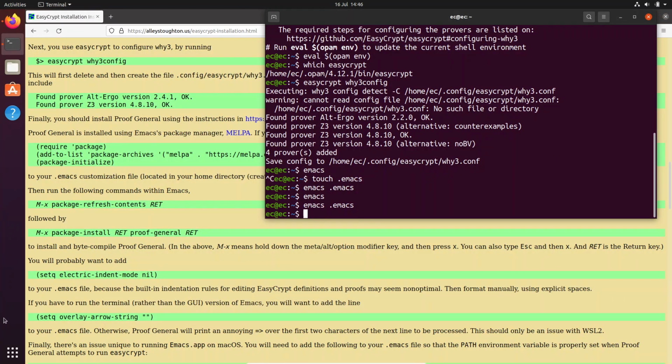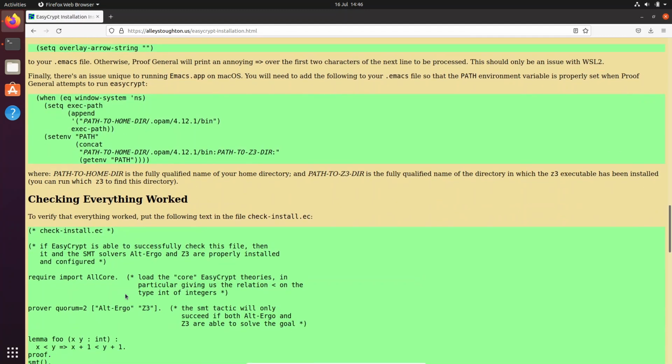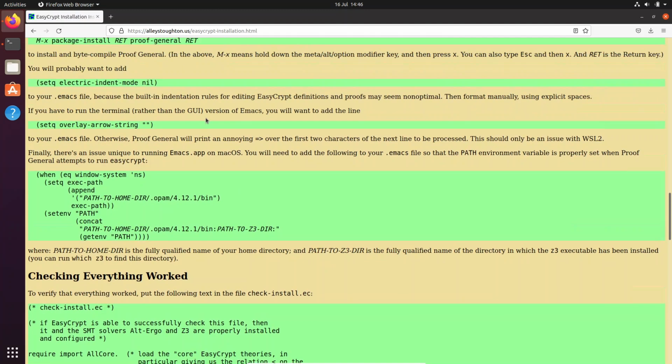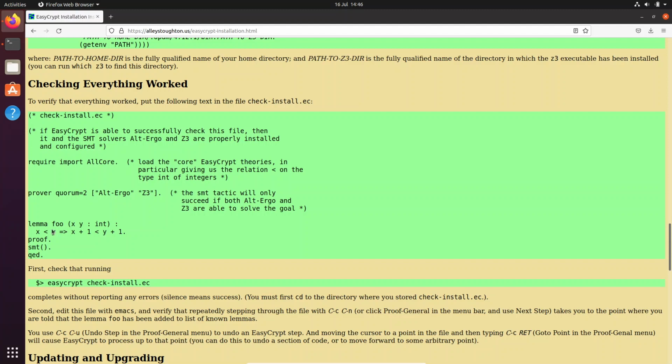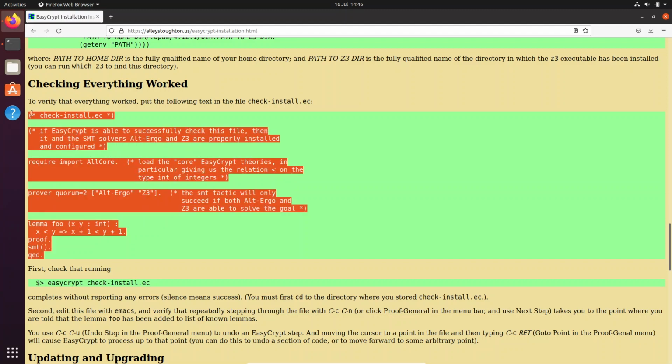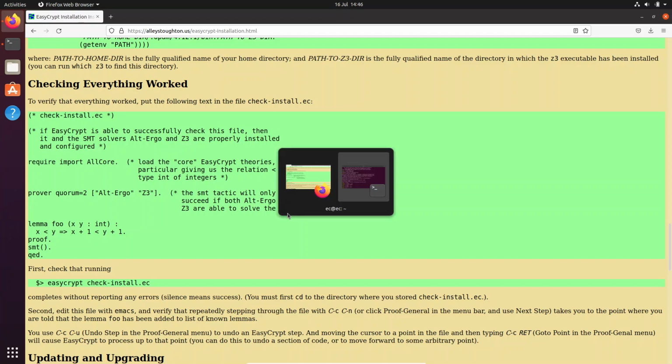And okay, so hopefully that is all that we need to do, because the other stuff is something that we don't really need to care about, because we will be running it in the GUI version of Emacs, and we are on Ubuntu, so we don't need to worry about these two things. So now let's get started and use this script and check if it's installed or not.